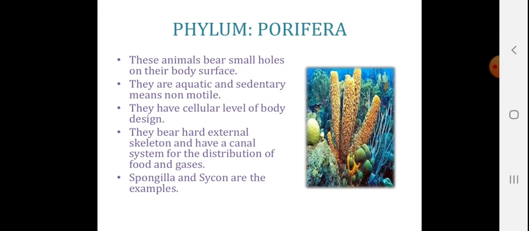Now phylum Porifera. These animals bear small holes on their body surface. They are aquatic and sedentary, means non-motile. They have a cellular level of body design. They bear a hard external skeleton and have a canal system for the distribution of food and gases, as you can see in the figure. Spongilla and Sycon are the examples.